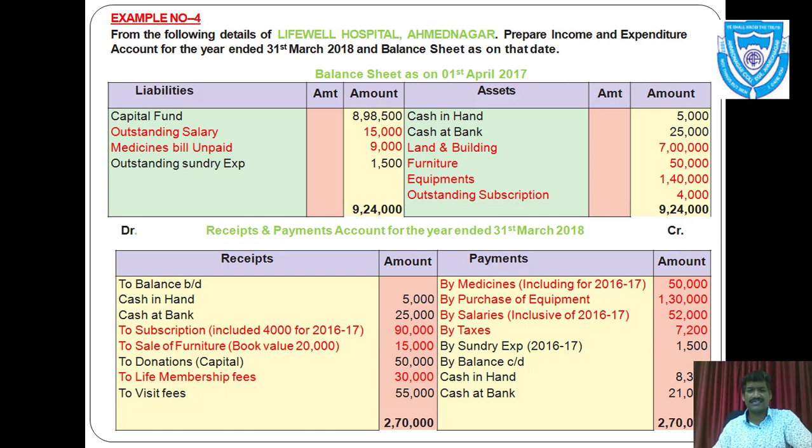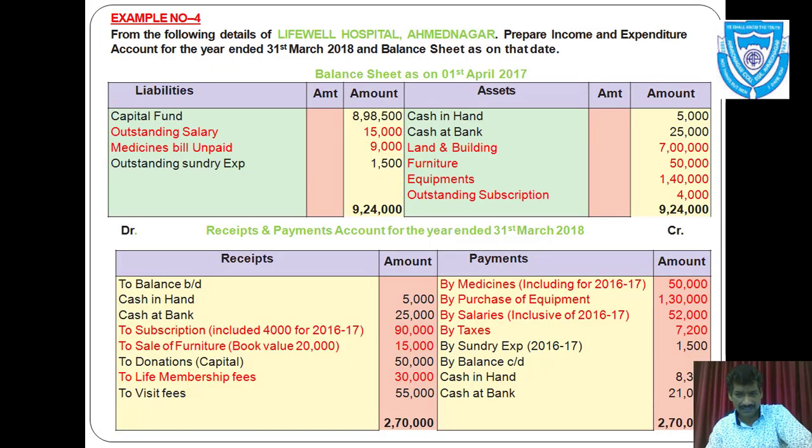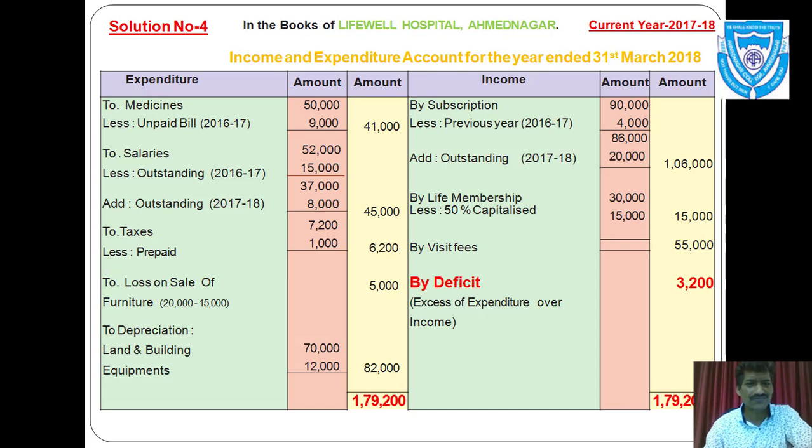Salaries, by salaries, also it is given that included for 2016-17, that means previous year salary. First take down in inner column to salaries rupees 52,000 and less outstanding for previous year, that means 2016-17, it is 15,000. You can see here, so deduct it from salaries rupees 15,000, that means it is for previous year.